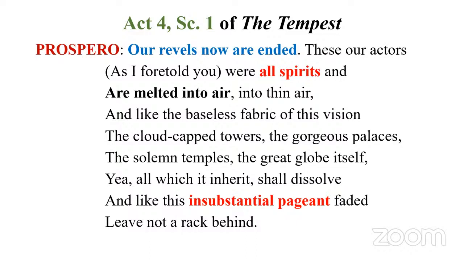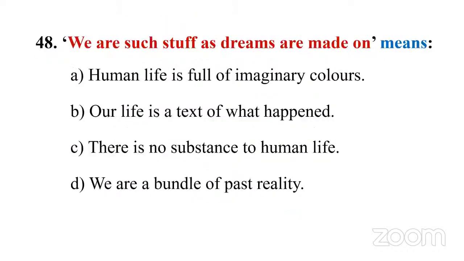So you go back, because I have some important duty to perform. So now he stops this masque put on by Ariel. Then he is going to confront Caliban, who is coming with Trinculo and Stefano to attack Prospero. So with at least a broad understanding of The Tempest, you have some understanding of how to interpret a particular adjective or noun. Then you need not worry about these types of questions. You can easily answer. For instance, since you know this context, the next question, 48, is also from that passage.